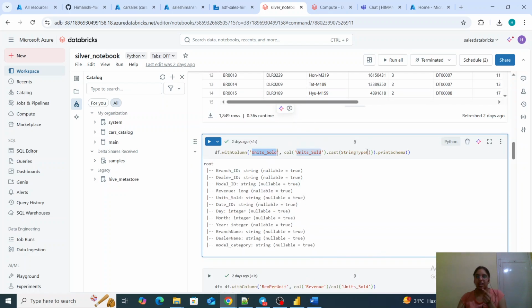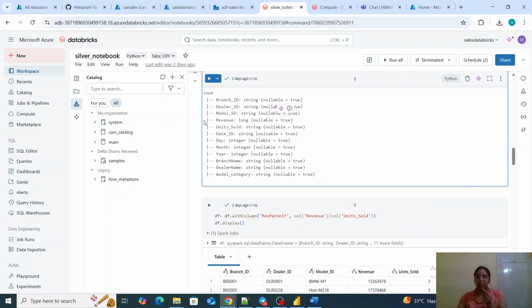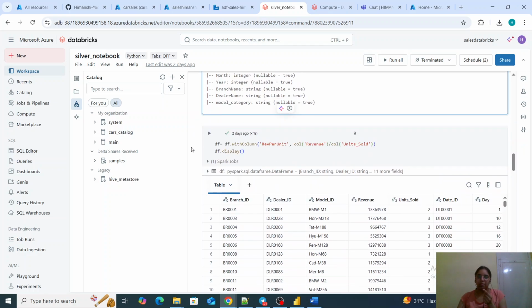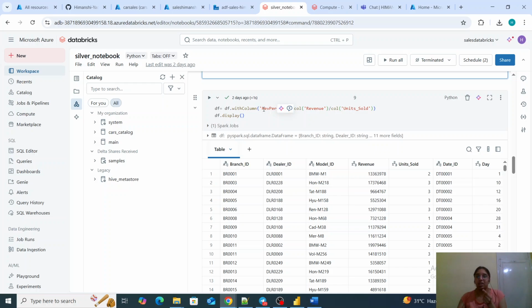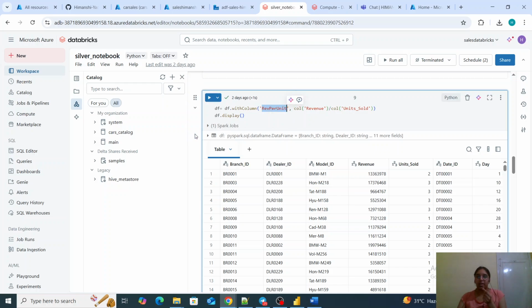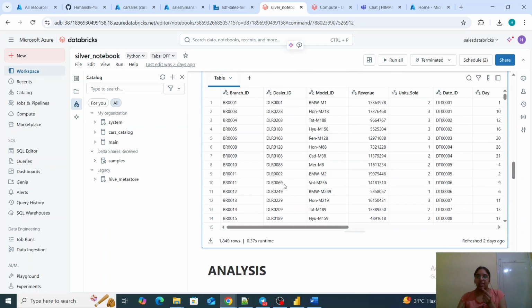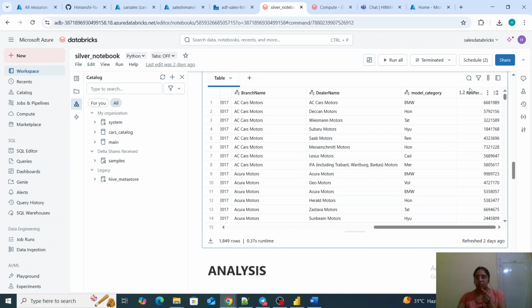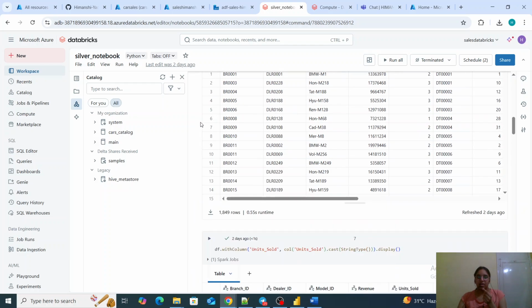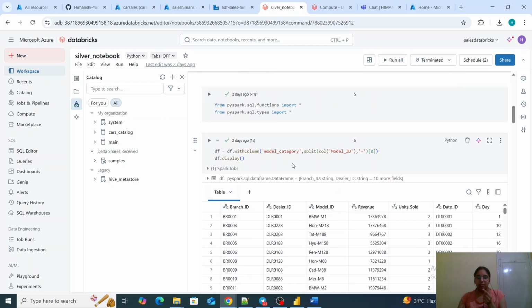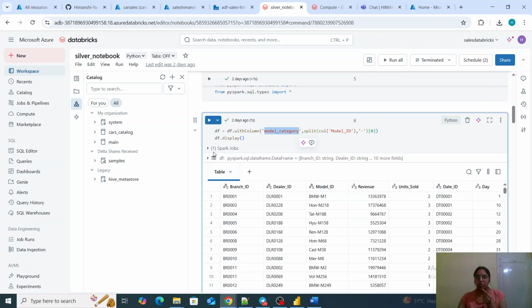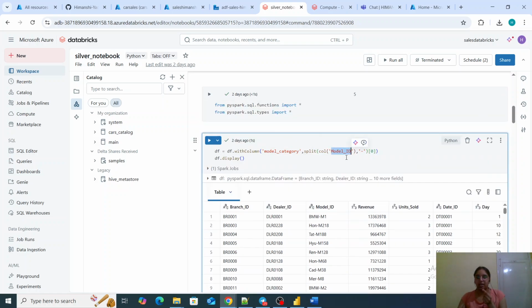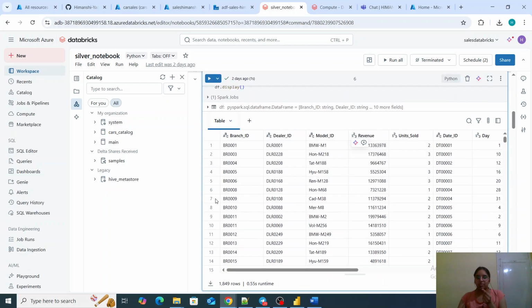Basically I have to change the data type of a column to some other data type, I'm doing that over here. I'm calculating revenue per unit from the silver layer itself and generating it as a new column. You will see here also this model category, it was not in the source data, so I am generating that. These are all the transformations which I am doing. It is basically splitting the data from model ID, and I have generated that.